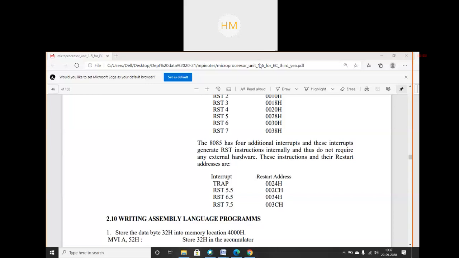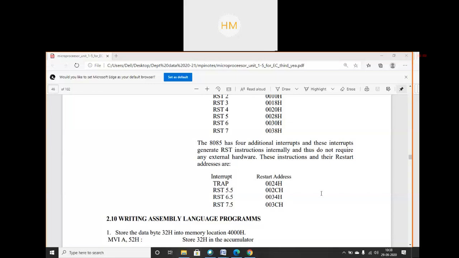We only have to store 32 hex in memory location 4000. So you have the list of data transfer instructions. Use the instructions. First, I have to store 32 hex into this memory location. I can first assign this memory location by using the LXI instruction. Then I can transmit the data. See, this is the immediate data given to you, so I can't use the move instruction over here.